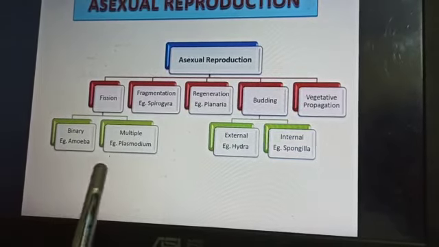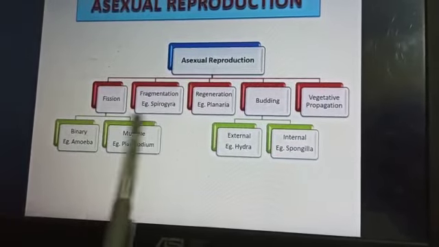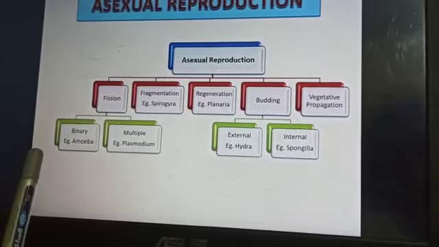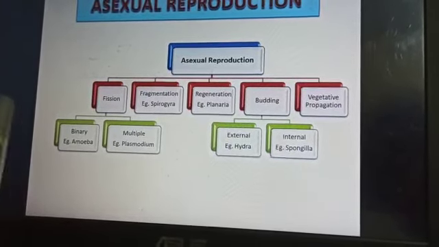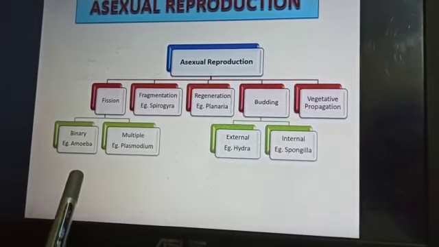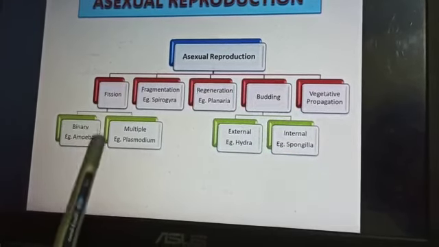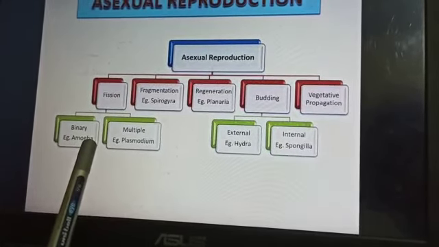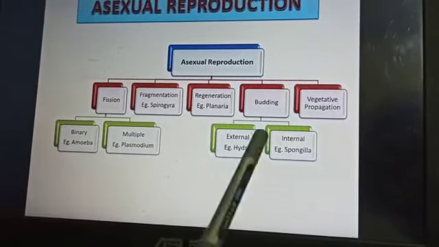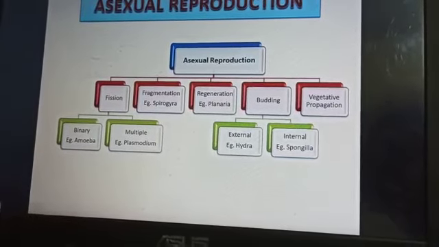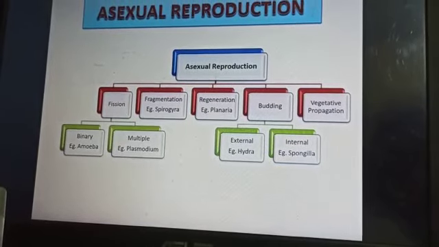Plasmodium is called the malarial parasite. Everybody says Plasmodium is an organism, but one thing that I want to clear is that Plasmodium is a malarial parasite. Malaria is caused by Plasmodium. Mostly students say that malaria is caused by the mosquito. It is not right. That is the vector.